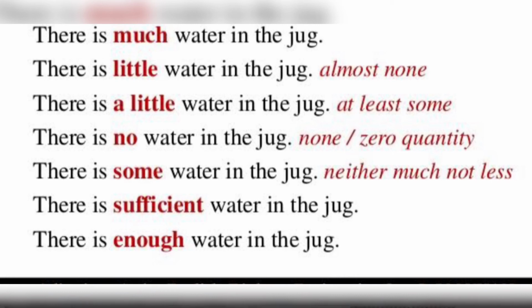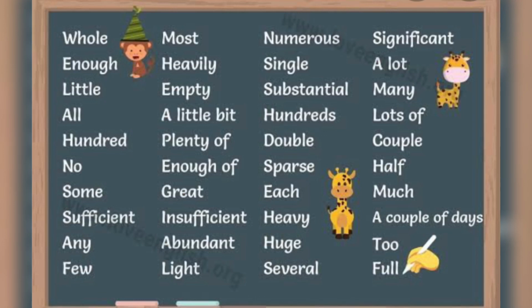And when I say there is some water, it means there is not much, but there is little bit of water in it. There is sufficient water or there is enough water. These both could be used interchangeably, as sufficient and enough don't have much of a difference. So we can say that whatever water was required, it is already there in the jug. So that's why we have used there is sufficient amount. I'm sharing few of the words which you can use for your adjective of quantity. You can take a screenshot of it and preserve it for your usage, because the more words you know, the more clear it will be for you to use.